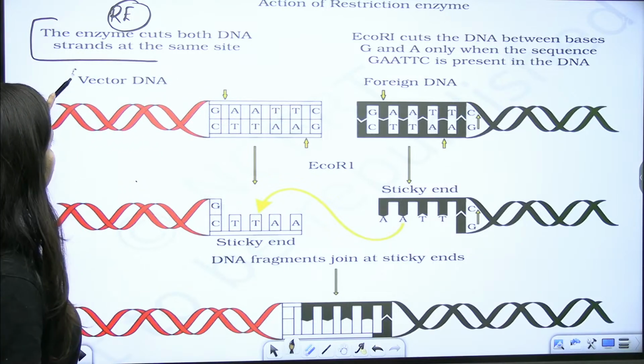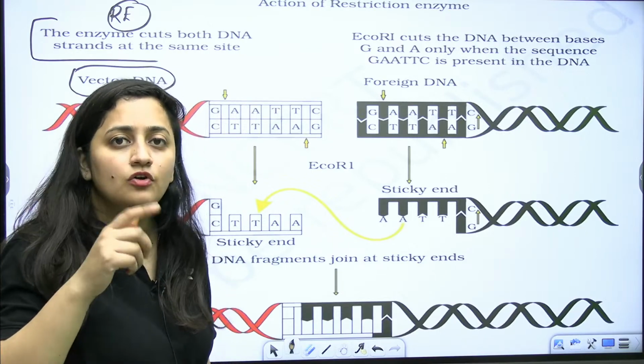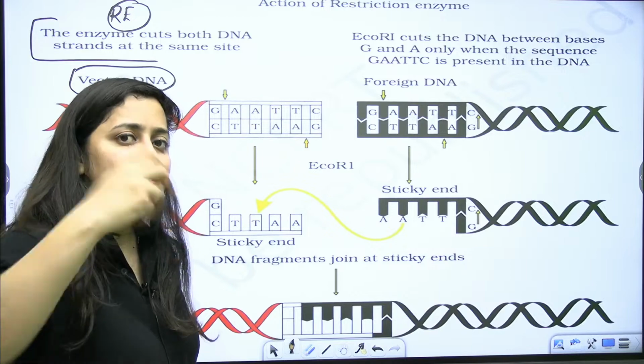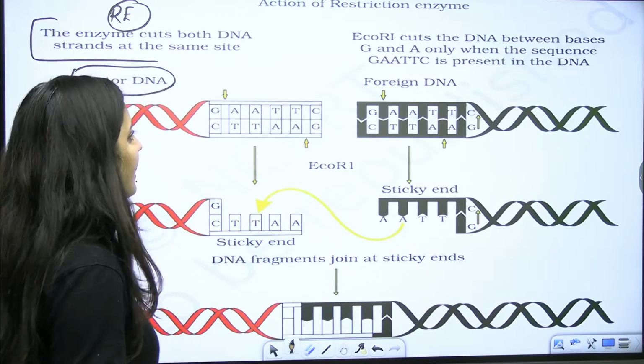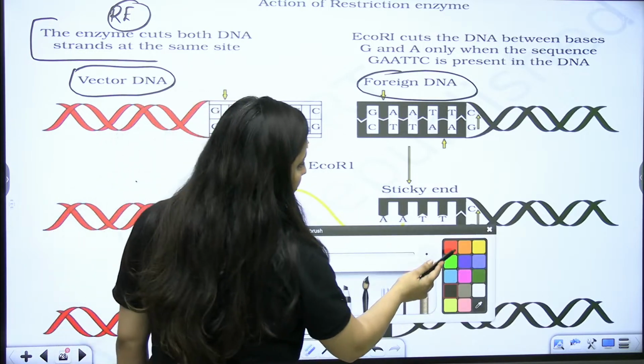So this is the vector's DNA, right? The vector is also known as gene taxi. It is something which will help us to transfer the desired gene into the host. And here what do you have? You have the foreign DNA.